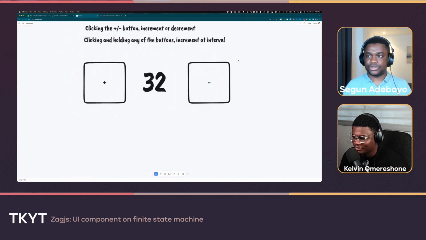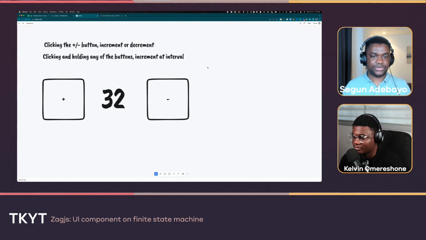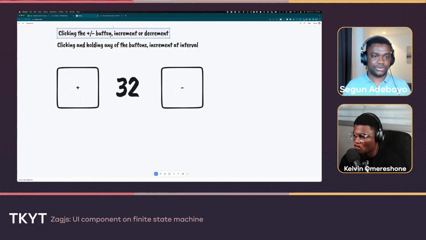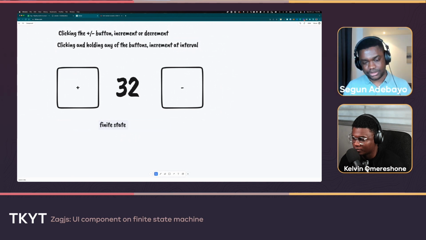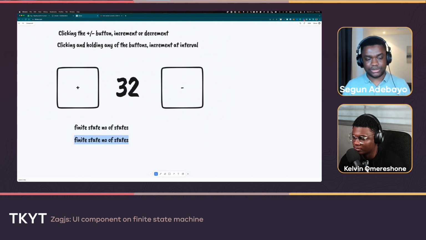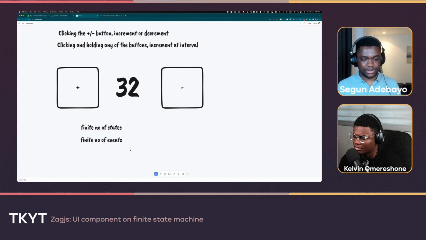To be able to model this the state charts way, there are a few tenets, or a few things you need to know about state charts. One of them is your component or the logic must have a finite number of states. So you need to think about what states the component can be in ahead of time. And then a finite number of events that can be dispatched to this machine.